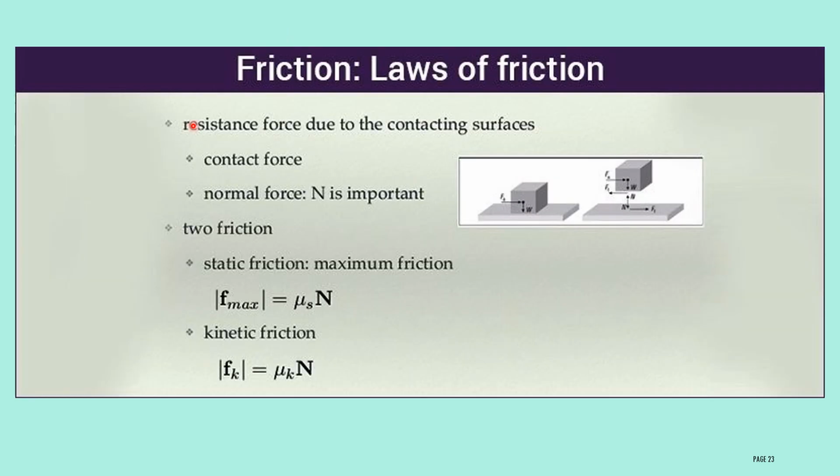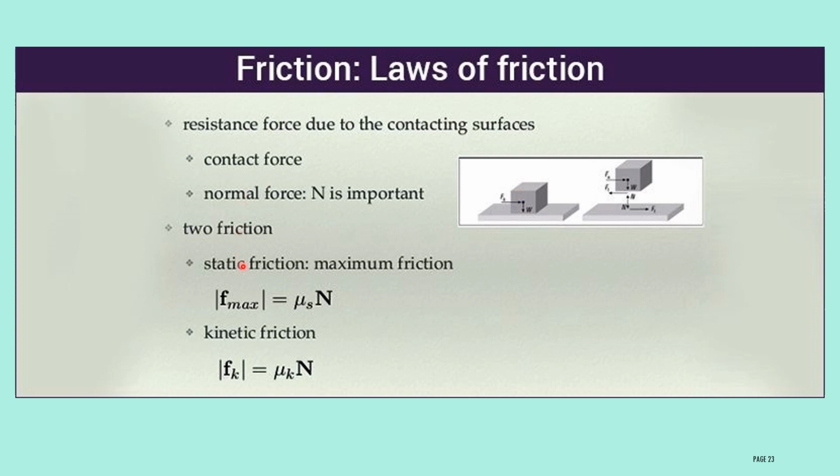Let us mathematically express the law of friction. Already, frictional force is an opposing force. When two surfaces are in contact with each other, a force exists. Therefore, frictional force is a contact force. Then the normal force N is important here. Already explained, when two surfaces are in contact with each other, the surface of the object and the surface both are in contact. Then the normal force acts vertically upward. Because of the gravitational force, the object is pulled vertically downward, and at the same time the normal force acts vertically upward.